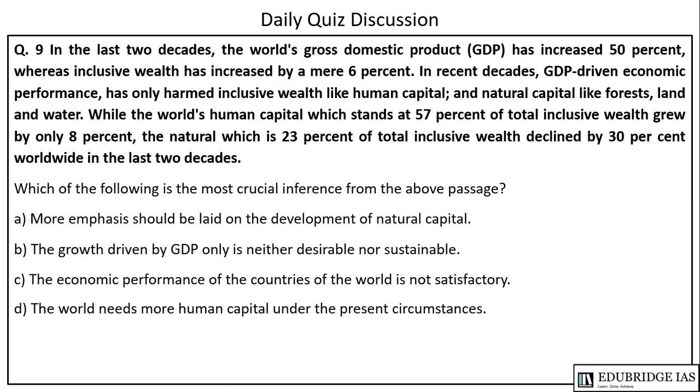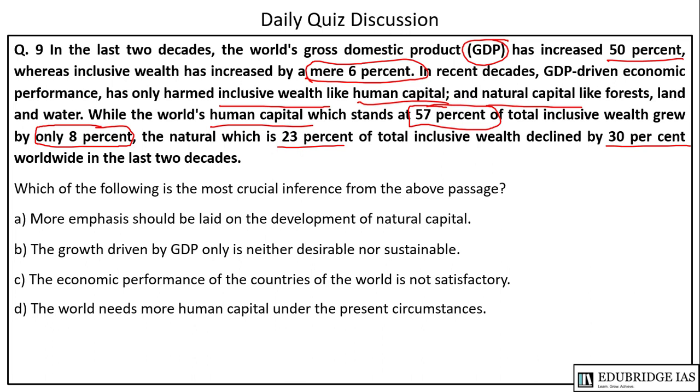The next is again a paragraph which says in the last 2 decades the world's GDP has increased by 50%, but the inclusive wealth has increased by merely 6%. In recent decades, GDP driven economic performance has only harmed inclusive wealth like human capital and natural capital, while world's human capital, which stands at 57% of total inclusive wealth, grew by only 8%. The natural capital, which is 23%, has declined by 30% worldwide in the last 2 decades. So which of the following is the most crucial inference from the above passage?